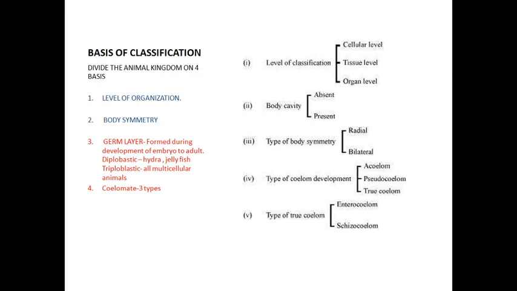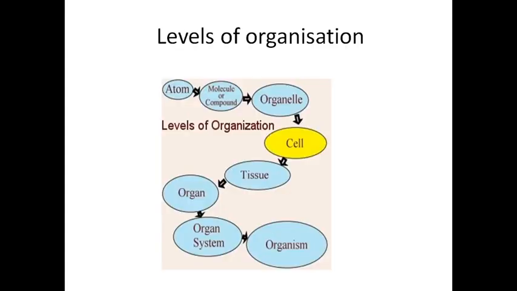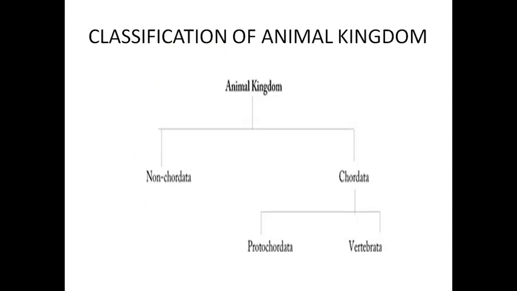And the next one, page number 201, we have the classification of the animal kingdom. The animal kingdom is classified into two types. One is called non-chordata, otherwise called invertebrata. And another one is called chordata. And the chordata is again classified into two types: one is called protochordata, another one is called vertebrata.